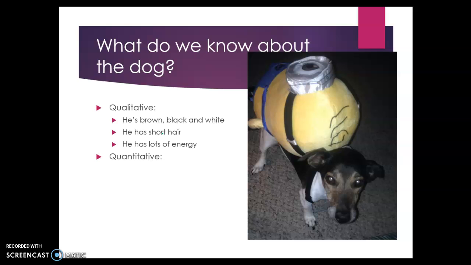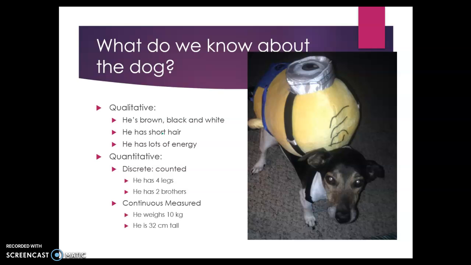We could say he's brown, he's black and white, he has short hair, he has lots of energy. Maybe you think he's cute, maybe you think he looks sad. There's all kinds of qualitative data we can gather here. From a quantitative standpoint, our discrete data might be that he has 4 legs, or he has 2 brothers.